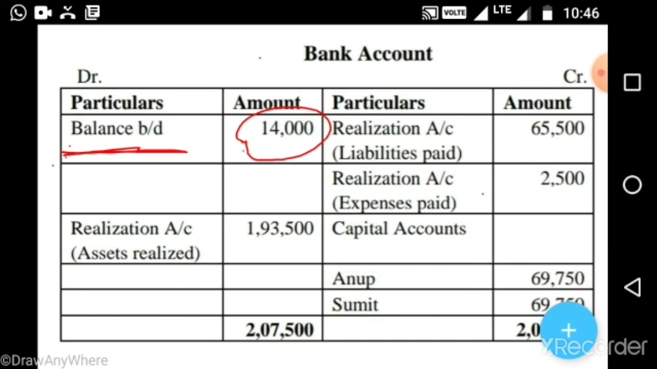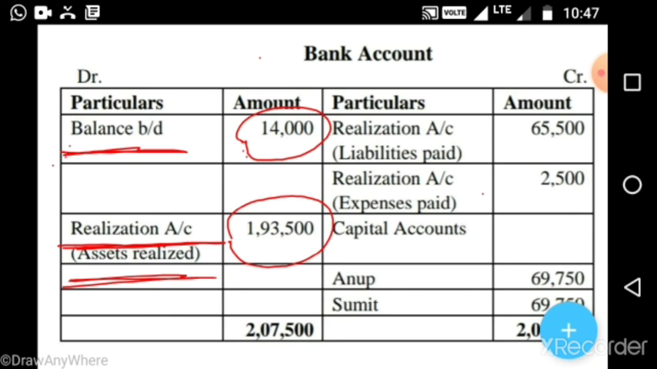Next, whatever assets were realized. In the realization account we wrote 1,93,500 on the credit side as bank. So we will record the same amount here, 1,93,500, and we will give the heading of the account in which we wrote it, the realization account. For what purpose was this amount received? Assets realized, so we write in brackets asset realized.